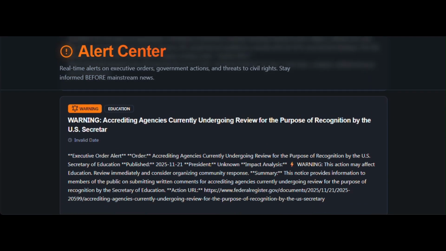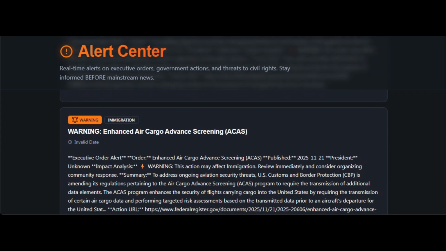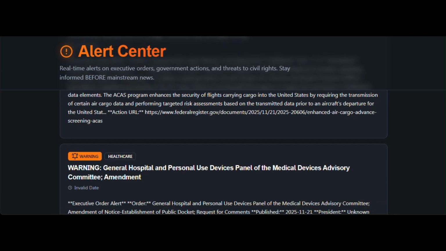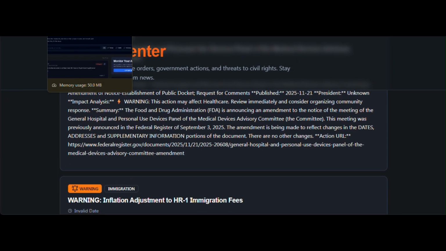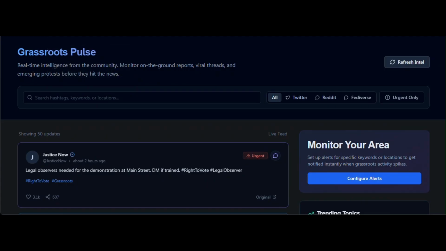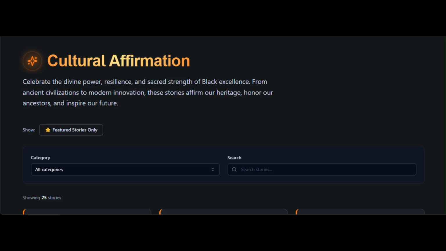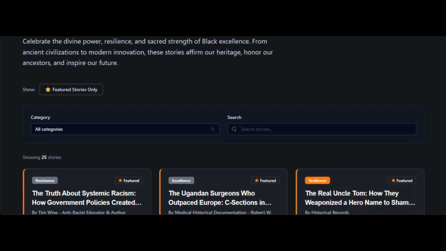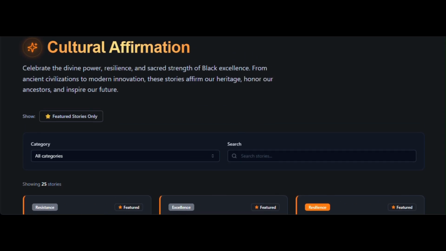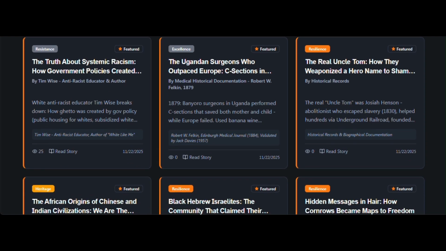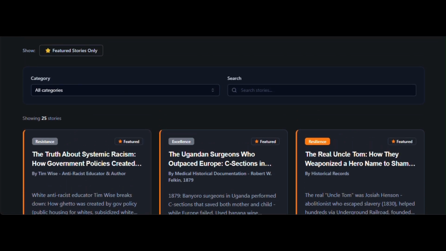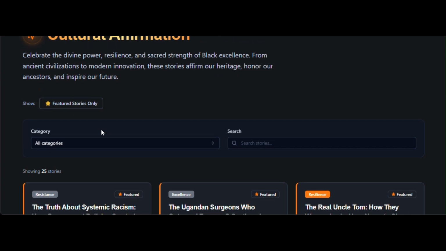This feature transforms passive news consumption into active civic awareness, enabling community members to respond rapidly to governmental actions affecting their rights. Now, let's explore the Cultural Affirmation page. We are now on the Cultural Affirmation page, a gallery celebrating Black excellence, heritage, resilience, and spiritual strength. This section is critical because community empowerment requires not just defense against injustice, but affirmation of inherent worth and historical legacy. Users can browse stories across categories: heritage, resilience, resistance, spiritual, modern, excellence, and community.